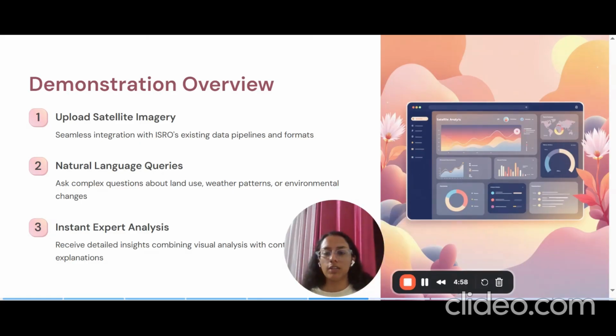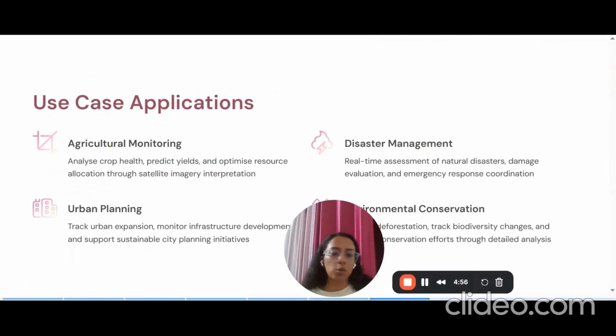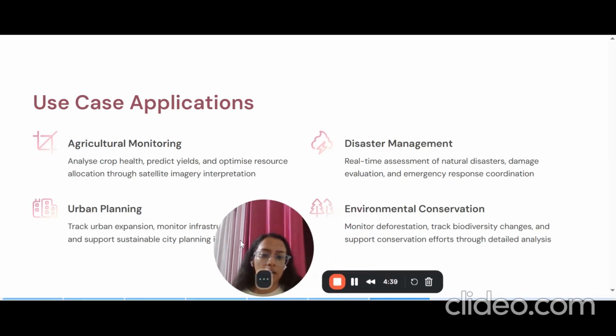Now, moving on to the use case applications. There are four main use case applications of this project. It can be used for agriculture monitoring, like analysis of crop health, predicting yields, and optimizing resource allocation. Disaster management, urban planning for expansion, and monitoring of infrastructure development. And environmental conservation, which is a very key part: track biodiversity changes, monitor deforestation, and support conservation efforts.